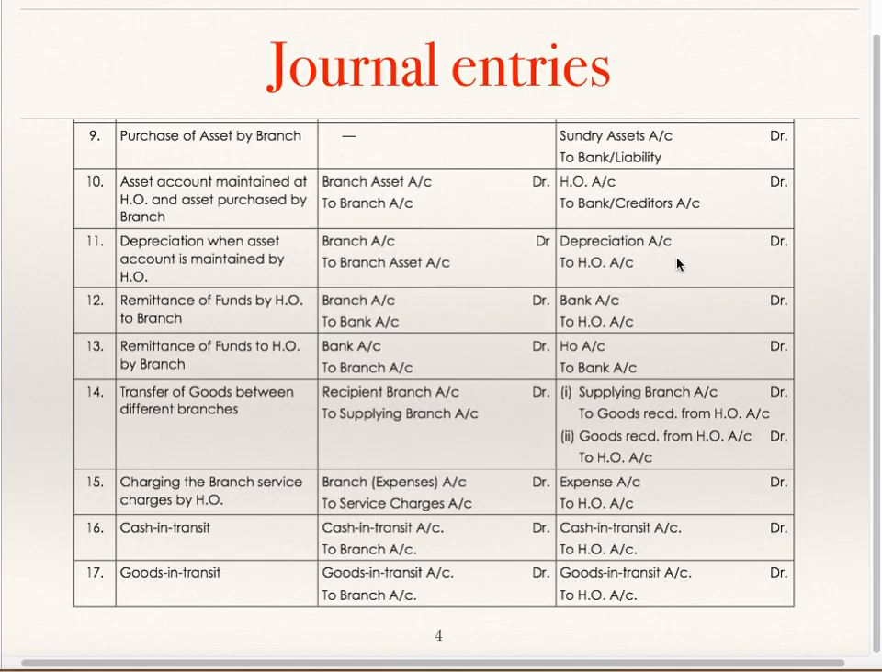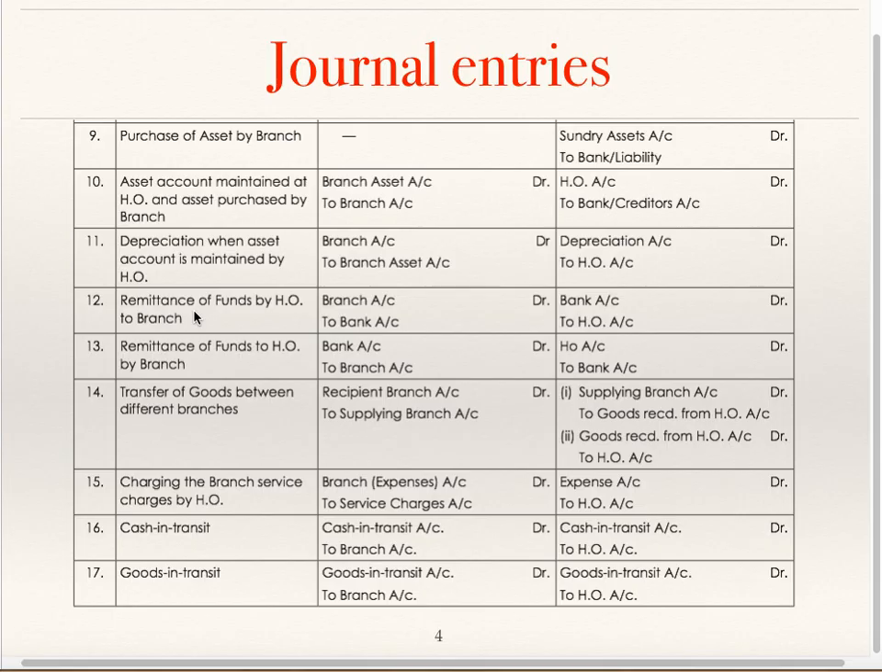Whereas in the books of branch, the entry will be depreciation account debit to head office. Depreciation is loss of branch asset, so branch is supposed to debit this depreciation, but as branch is not maintaining this asset account, the entry in the books of branch is depreciation account debit to head office.